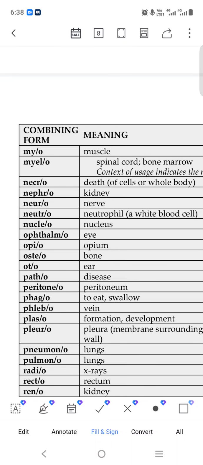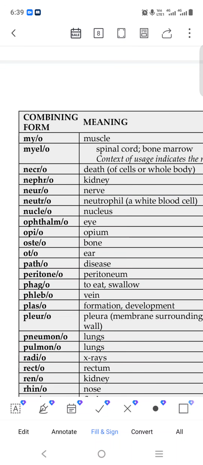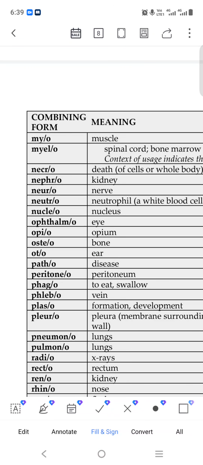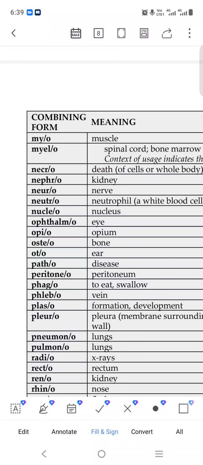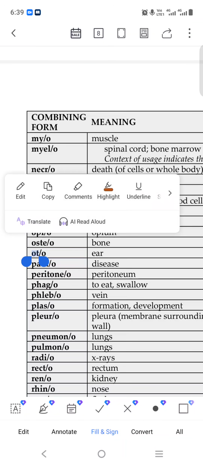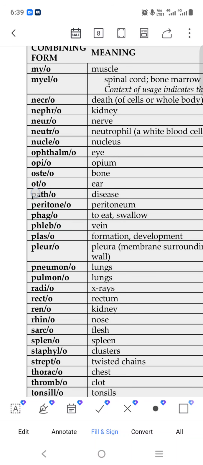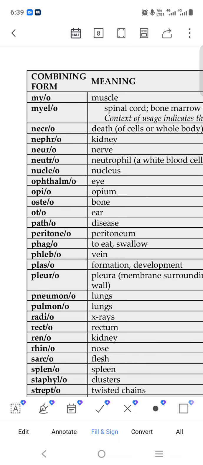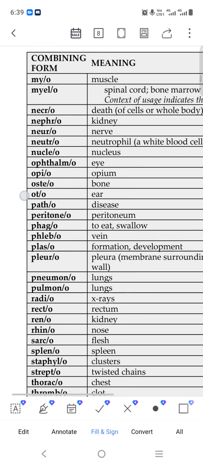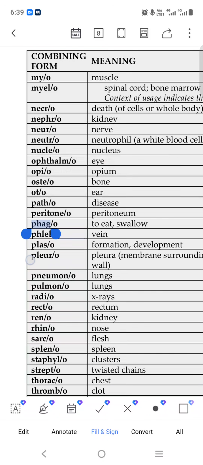Nephro means kidney, neuro means nerve, neutro means neutrophil, a white blood cell. Nucleo means nucleus. We have seen nucleus before. Ophthalmo means eye, our eye. Opium is a kind of drug. Osteo means bone. Oto means our ear. Path means disease. Patho means disease. Pathology means the study of disease. Peritoneum means peritoneum. Phago means to eat, swallow.